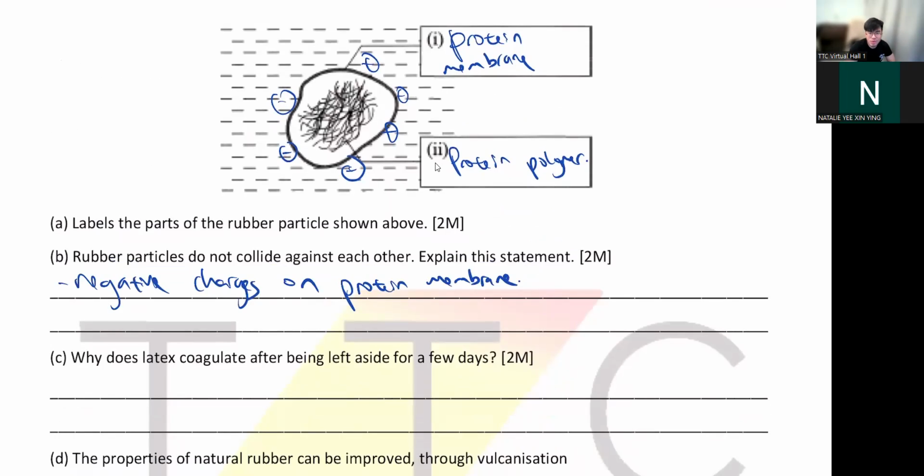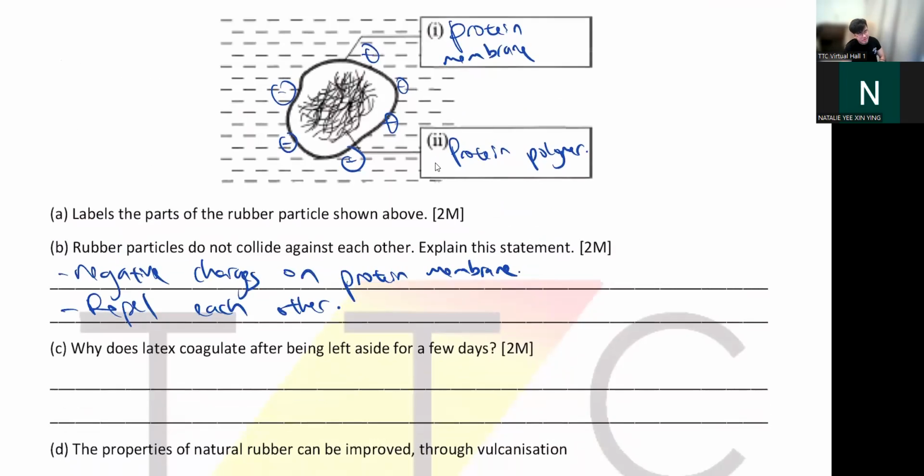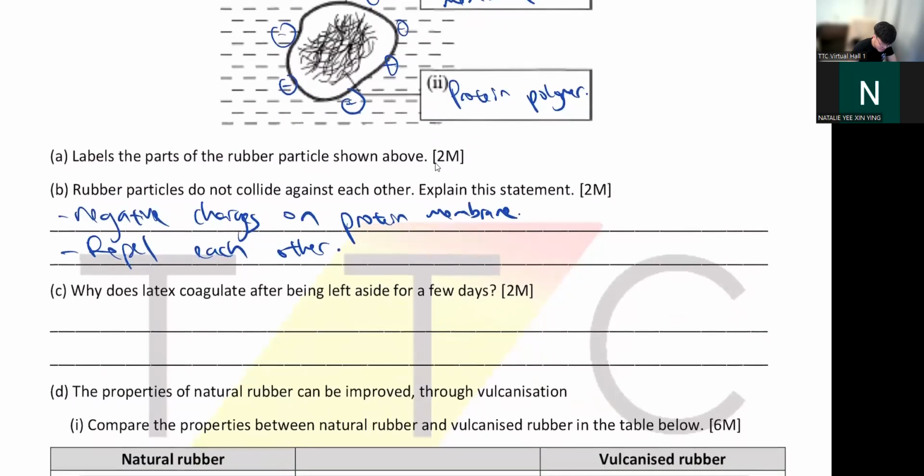Okay, negative charges. So what will they do? They will repel each other. Okay, negative, negative, they repel. So C, why does latex coagulate after being left aside for a few days? Okay, as I said, you can say bacteria in air produce acid.